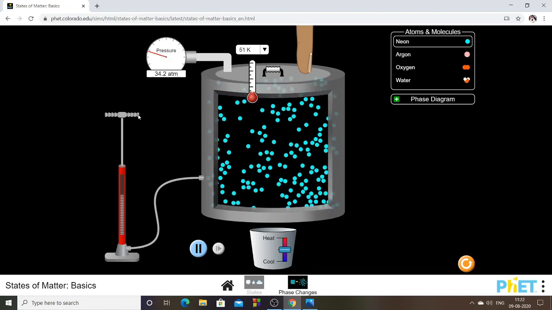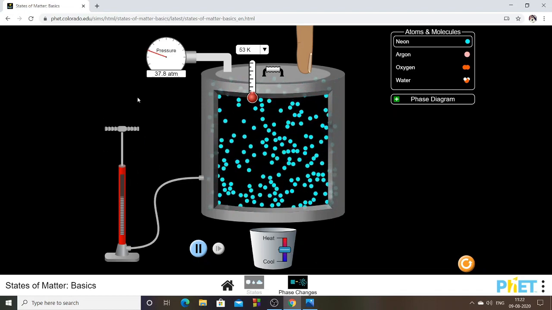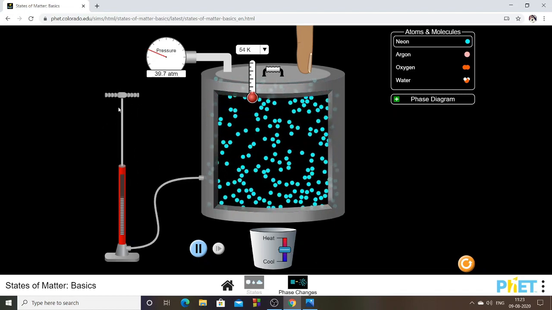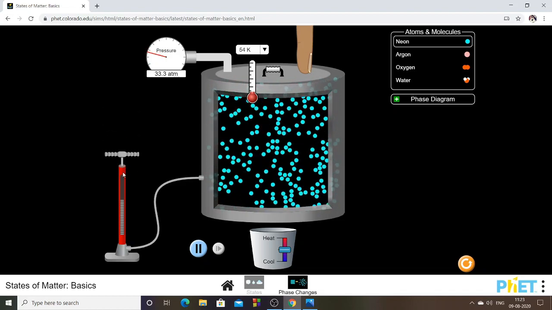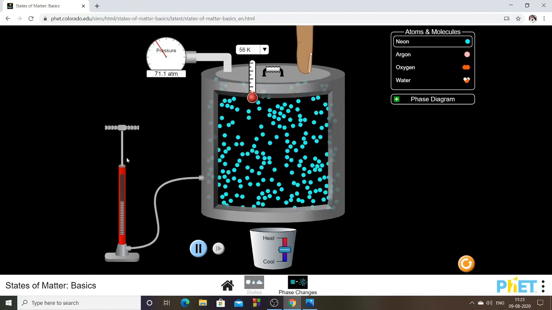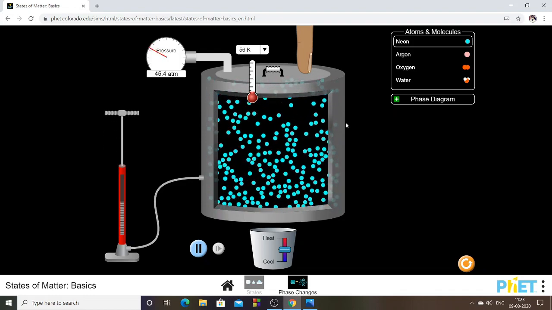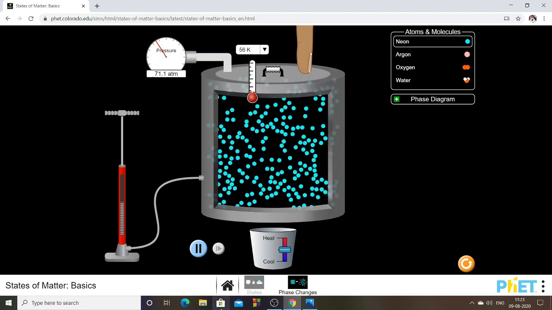But why does the temperature increase? Look at the thermometer. The values in the thermometer are gradually rising. Are you able to see that? From 54 it has become 55 now, and the pressure is also gradually increasing. So this simulation gives us an explanation. After watching this simulation, you should be able to understand the relationship between temperature and pressure.